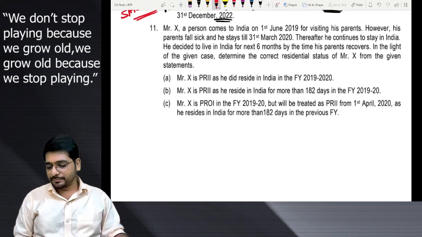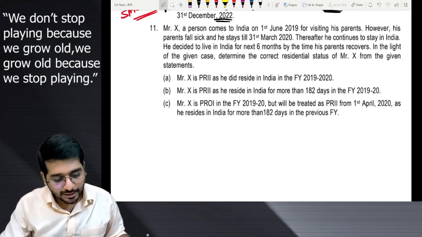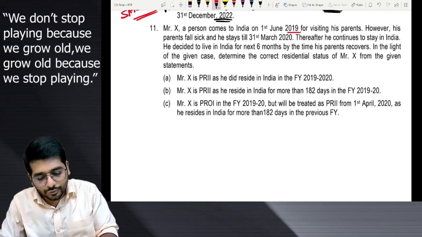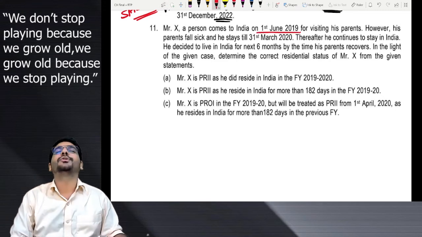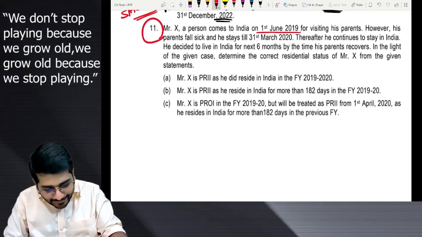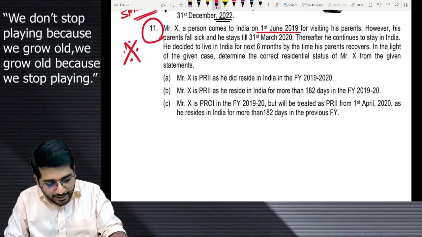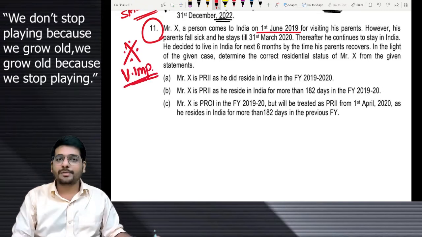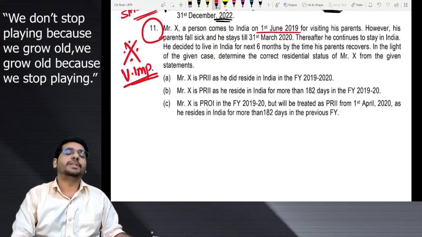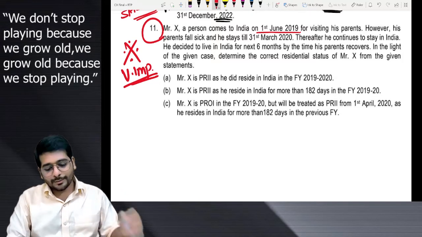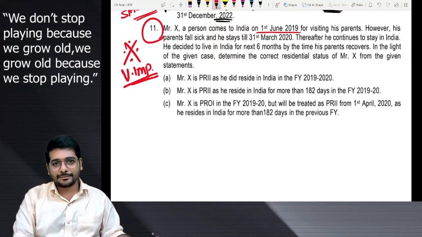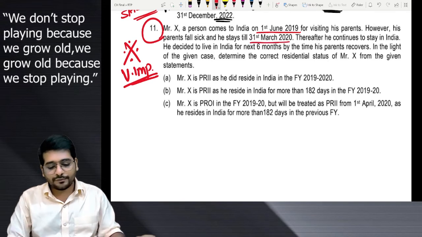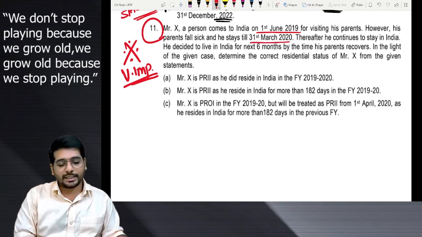11. What is 11? 11, sir. Mr. X, a person, comes to India on 1st June 2019. Arre, this is the genius question. I will say very important. Very important. Okay, very important. Genius question this is. He comes to India on 1st June 2019. Okay. Parents fall sick, so he stays till 31st March 2020.